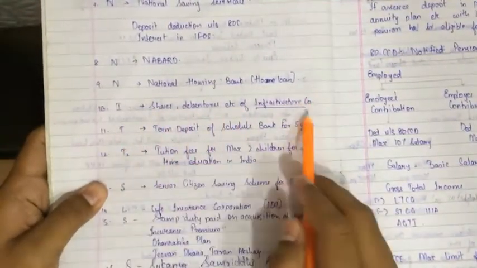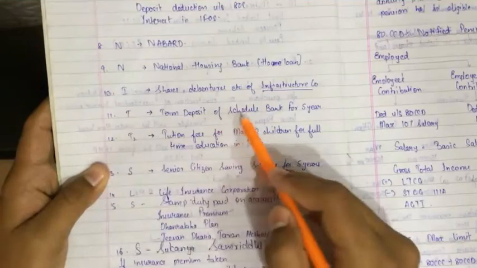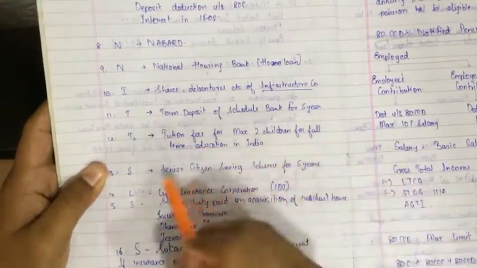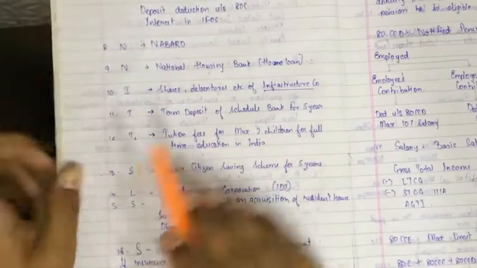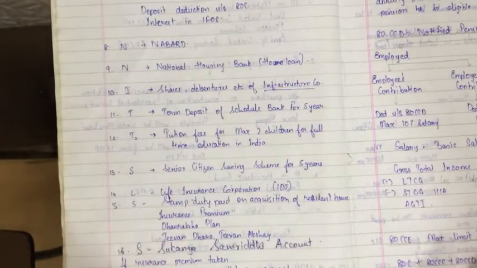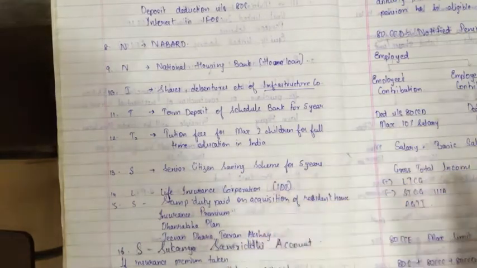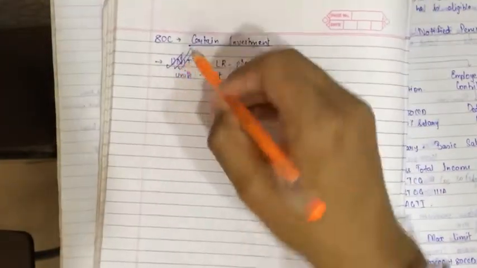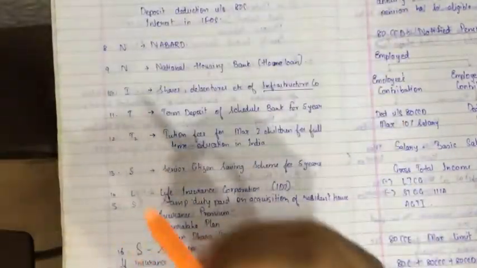I have taught I, infrastructure company; T1, term deposit of a scheduled bank for 5 years; T2, tuition fees for maximum 2 children for full-time education in India. This much is clear. You have already copied, I guess. If not, please pause and copy. I hope you have done copying also. So what have we completed? We have completed U, N cube, I, T square. Now S cube is remaining.